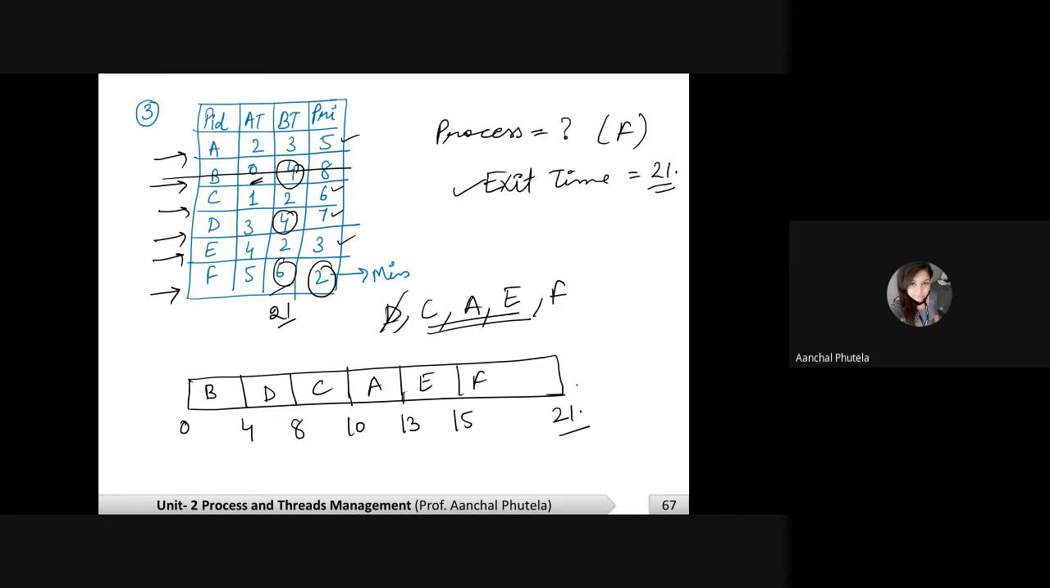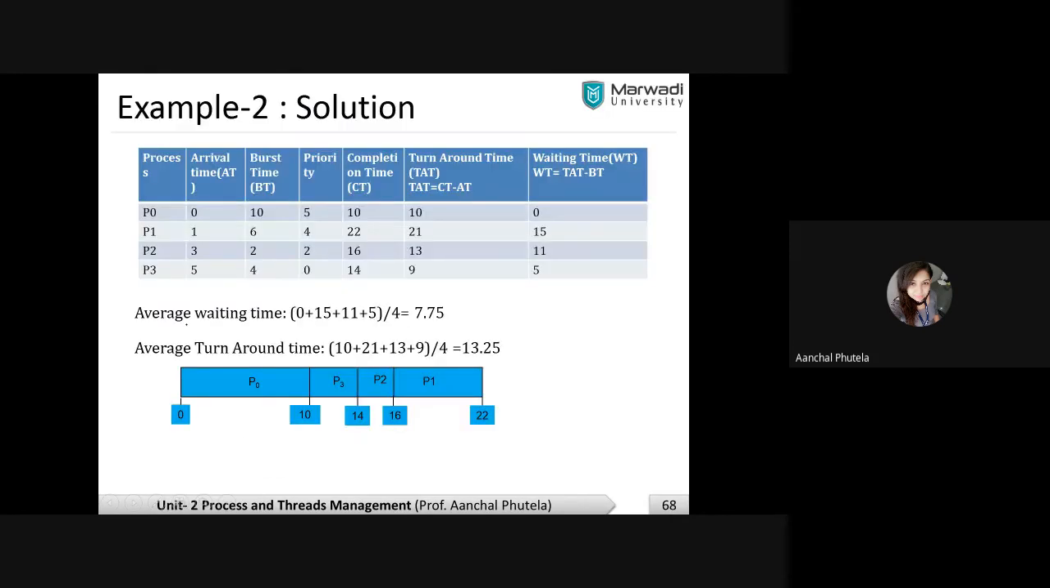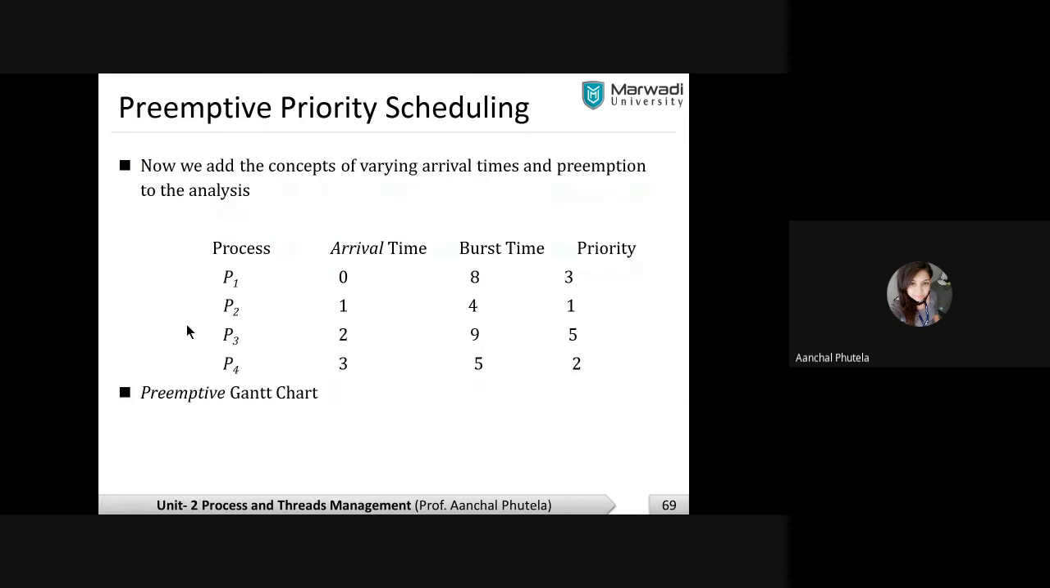Done? So this is how you can attempt the questions according to the priority scheduling non-preemptive fashion. Fine. Moving further, the second approach we are having is the preemptive priority scheduling. As the name says, this is the preemptive approach of priority scheduling.